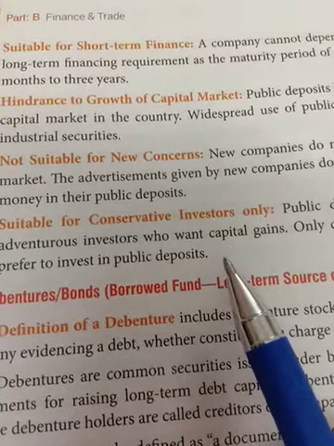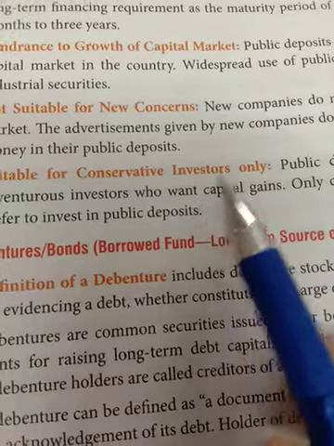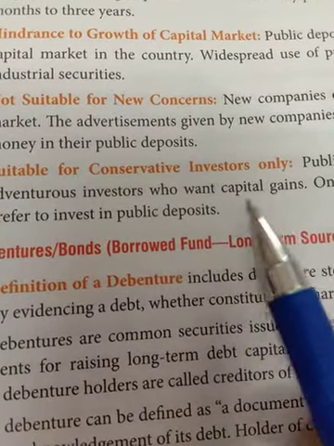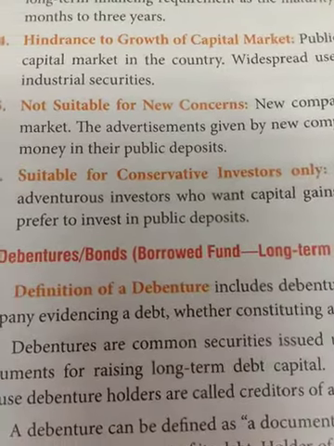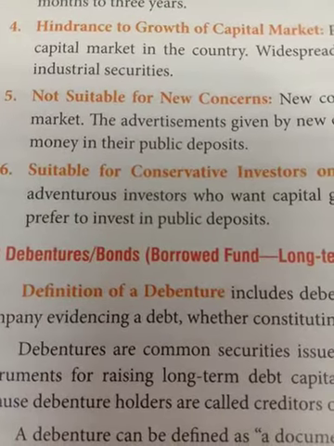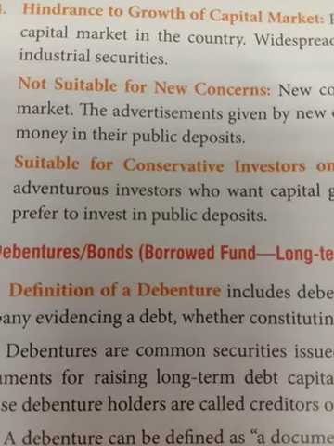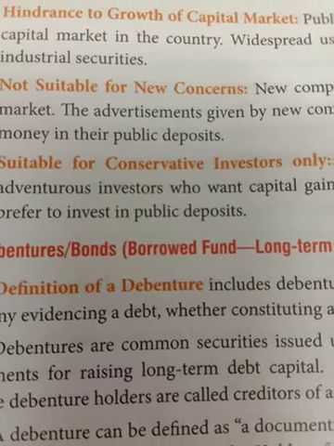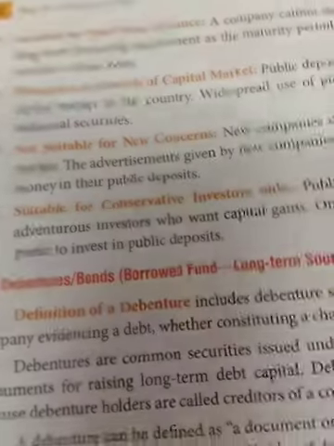It is the equity shareholder who is the primary risk bearer, and they are considered more bold and brave in the case of finance. But the people investing in public deposit are not considered as bold or risk taking, because they will get back their money when the company shuts down, and they will get back their interest on time. So that is why it's conservative investors only who invest in public deposit.